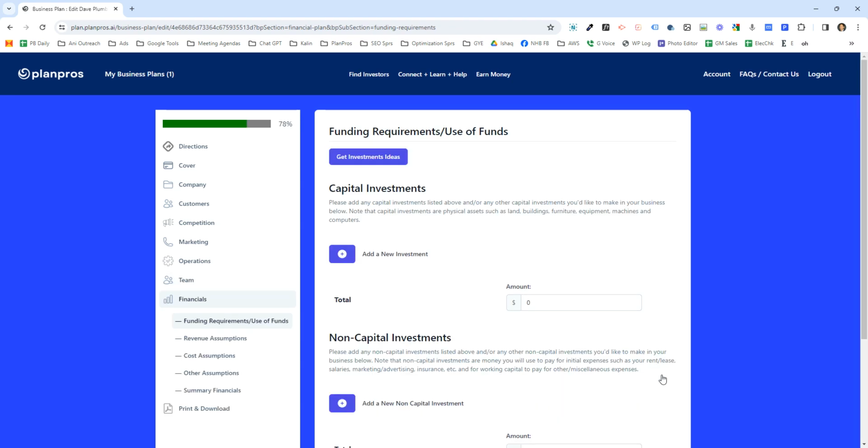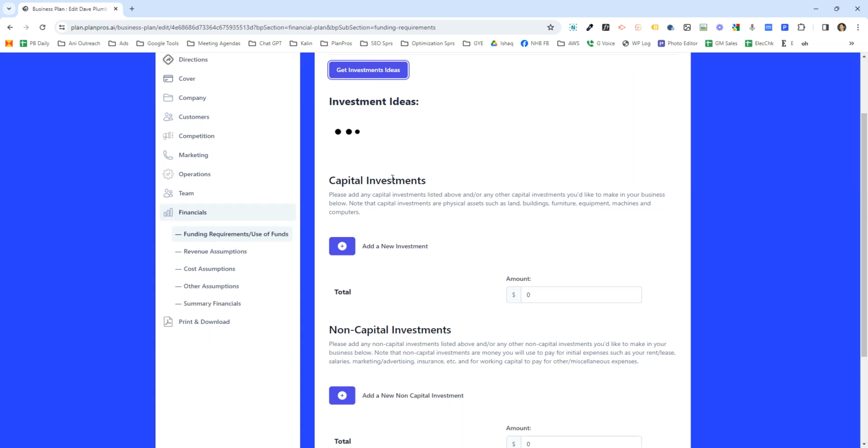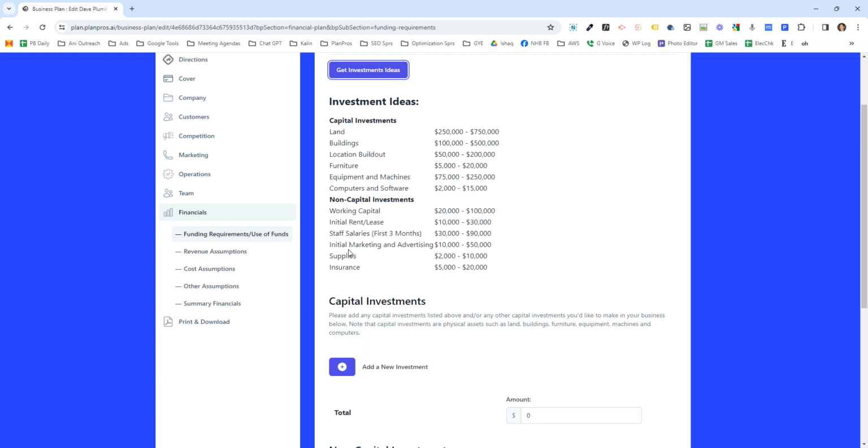In terms of financials, this one I want to show you here is if you don't know how much funding you need and types of funding, you click this button here. So you click Get Investment Ideas, and I think for my business, it does this based on the information you've previously entered. The only information I entered before was that tattoo removal business. So it'll choose investment ideas based on a tattoo parlor idea or based on your thing right here.